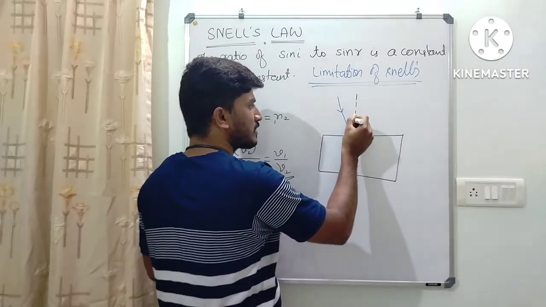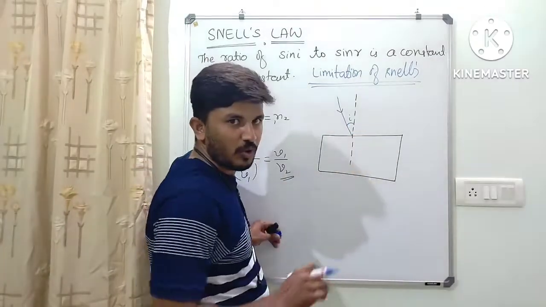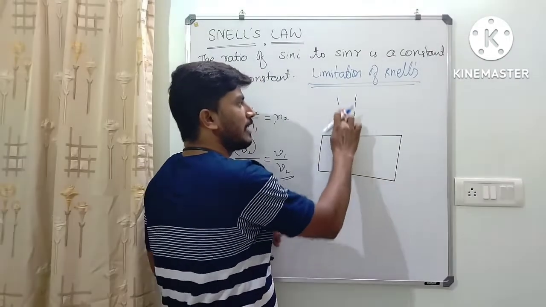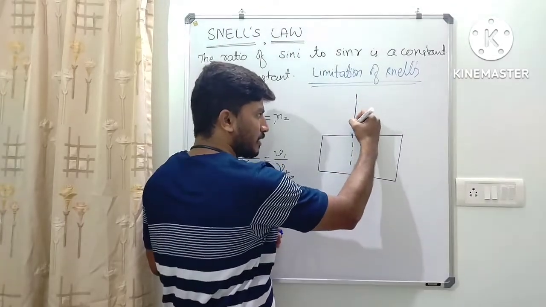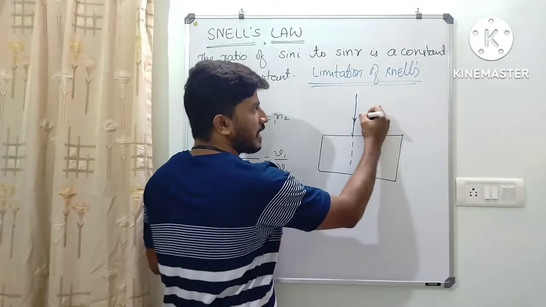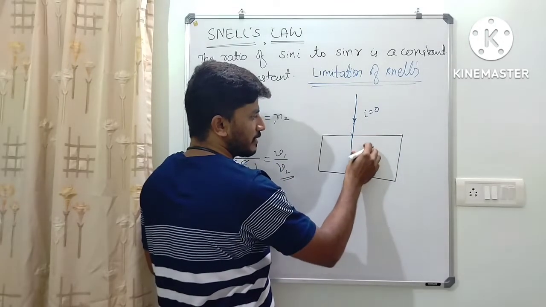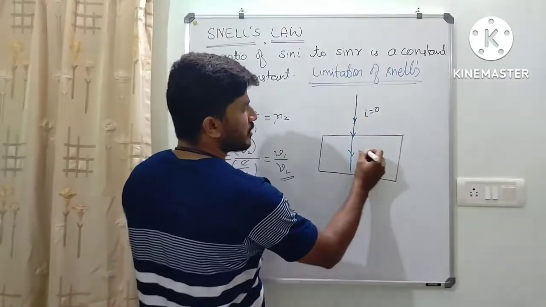The angle of incidence is i, and light bends towards the normal and moves. What if the angle of incidence is 0? It means the light ray is moving in this direction, so i is equal to 0, and then light moves undeviated. Light moves undeviated, which means the angle of refraction is also 0.